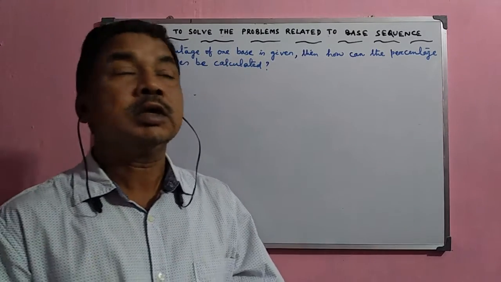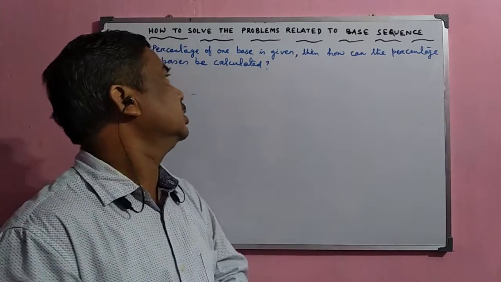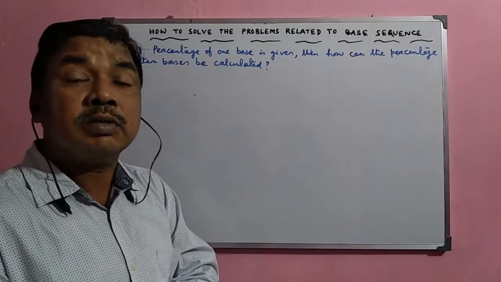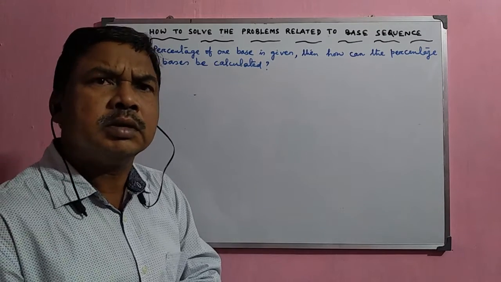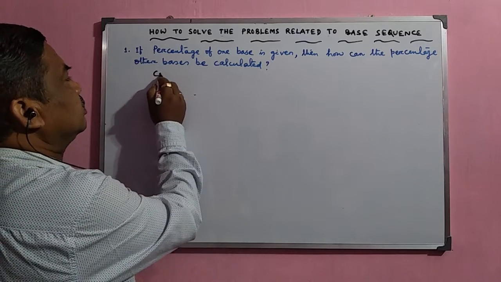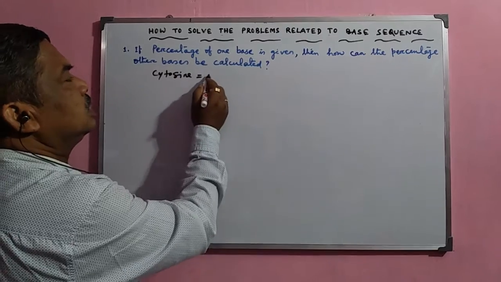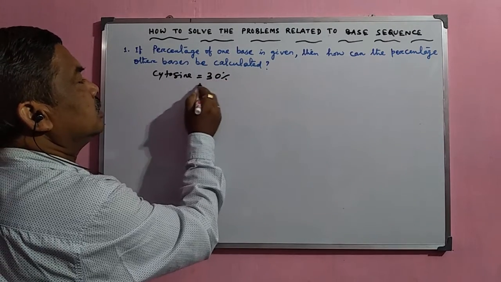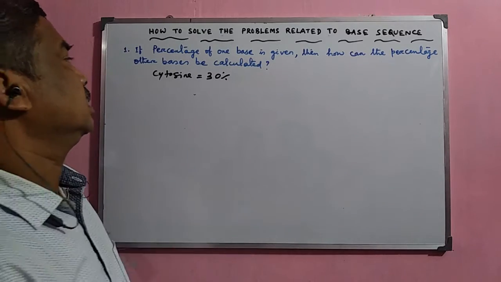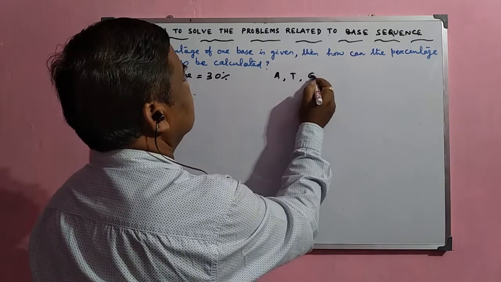Now I shall discuss how to solve problems related to the base sequence in a DNA helix. If the percentage of one base is given, how can we calculate the percentage of the other bases? Suppose we take the example of cytosine. If the base percentage of cytosine is 30%, then how can we find the percentage of the other bases like A, T and G?